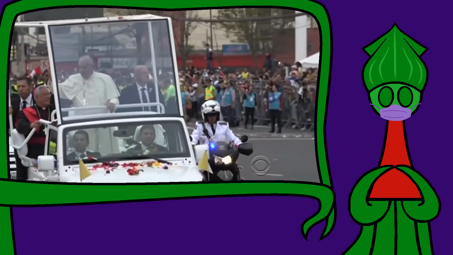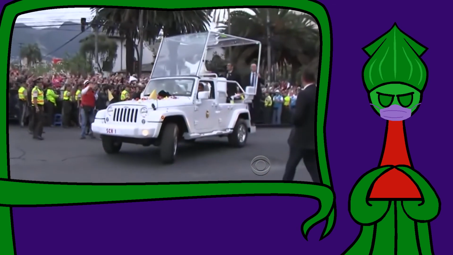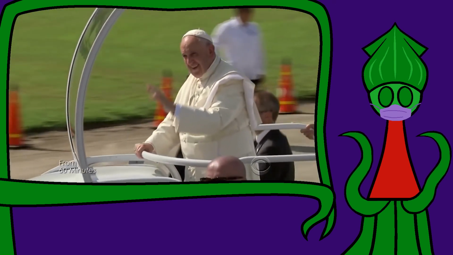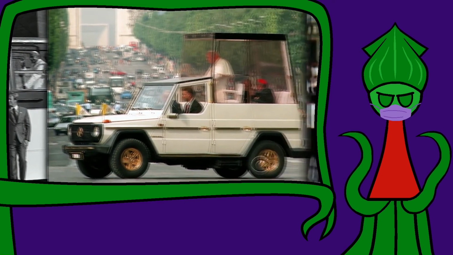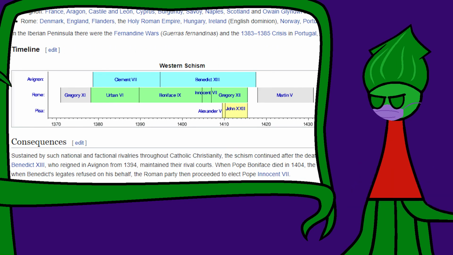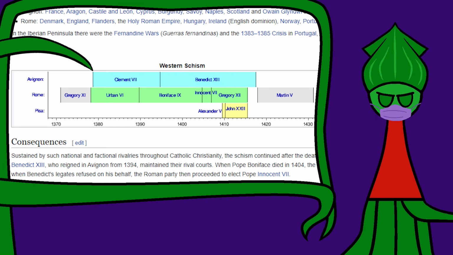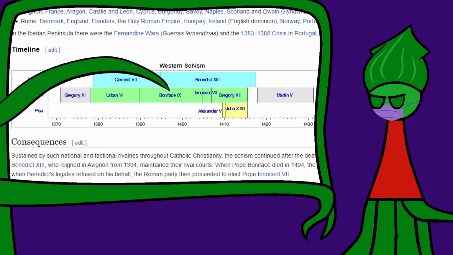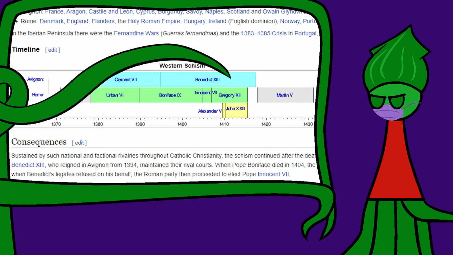I'm shifting gears a bit, but the Western Schism has been on my mind. The Pope is supposed to be the one living face of Catholicism, but for about 40 years there were multiple popes at once. Wikipedia has this great timeline. When Gregory IX died in 1378, the cardinals in Rome elected a new pope, Urban VI. Then the cardinals ran away to elect the real pope, Clement VII, because Rome had been very mean to them. Both the popes excommunicated each other, and two parallel Catholicisms ran for generations.